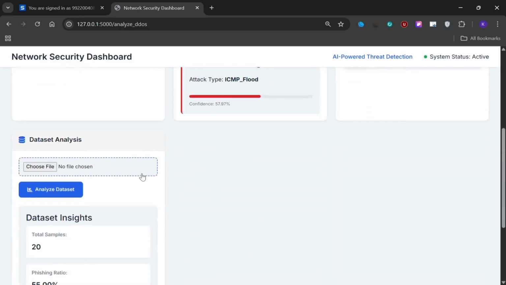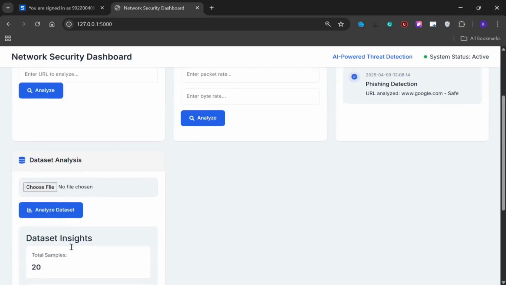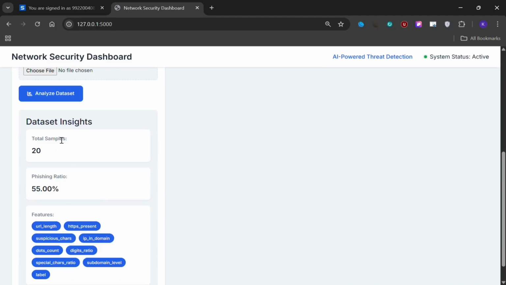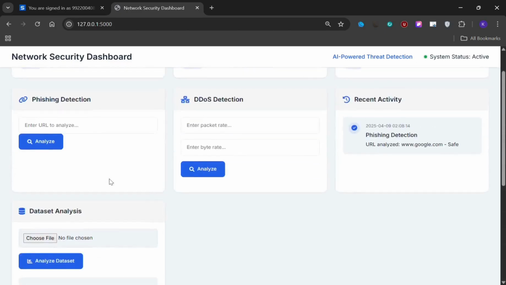Then another feature is dataset analysis. In the dataset analysis, by giving any sample data, the data insights will be displayed. Now I am giving simple data, so the total samples are 20 and the phishing ratio is 55%. The remaining 45% are safe and 55% is the phishing ratio. These are the overall features in the small dataset. Okay, thank you.